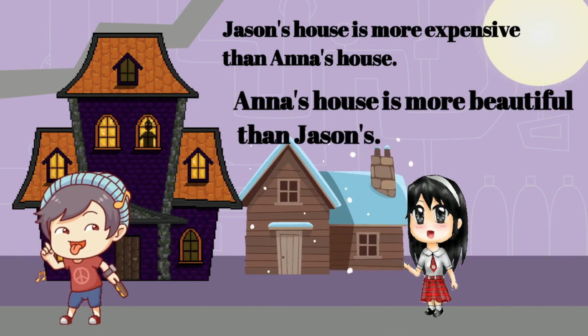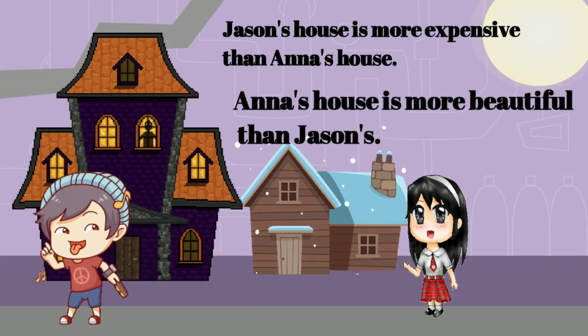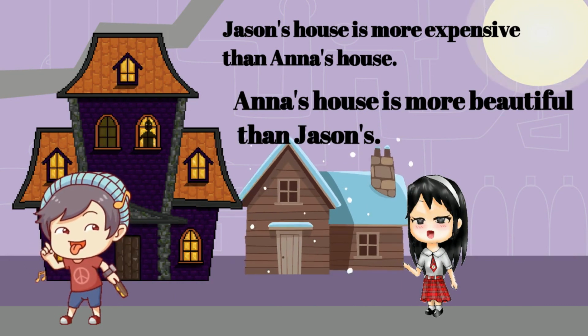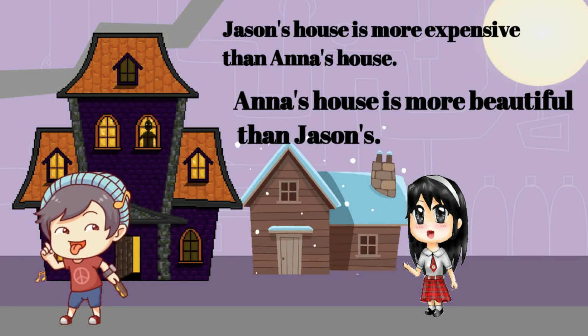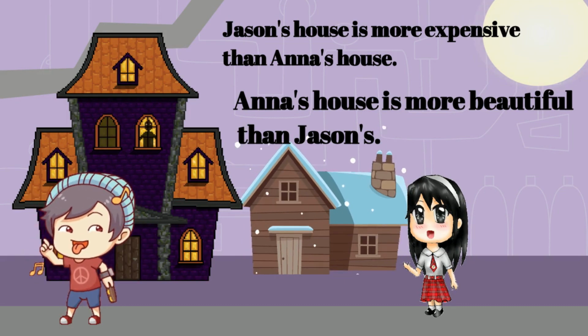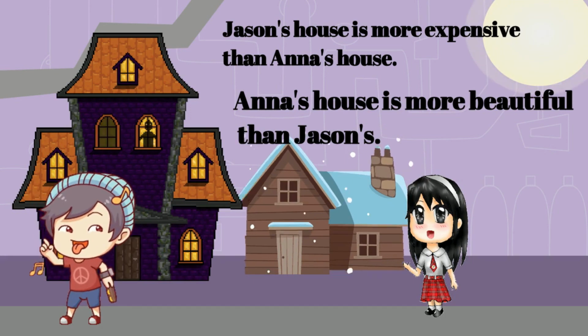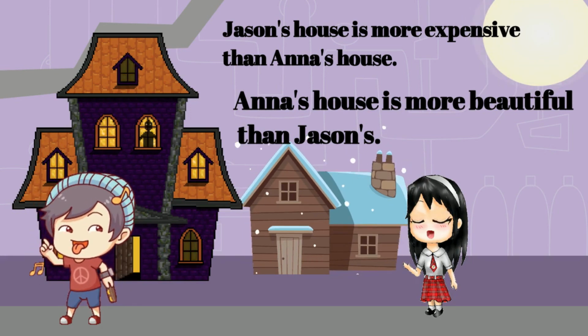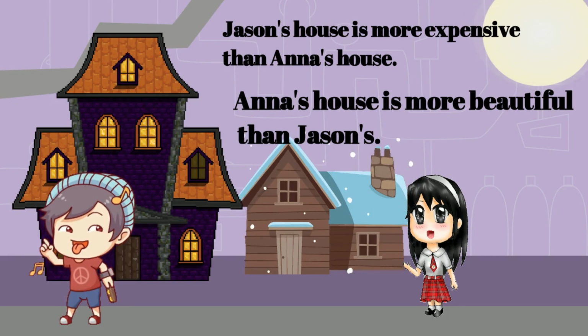is more beautiful than Jason's. Anna's house is more beautiful than Jason's. So, untuk beautiful, kita tak tambah ER kat hujung. Kalau tambah ER tu, dikira salah lah. So, untuk beautiful, dia punya rules dia adalah we add more in front of beautiful when we want to compare two things. And then, after beautiful, kita letak the word than. So, dia akan jadi more beautiful than.